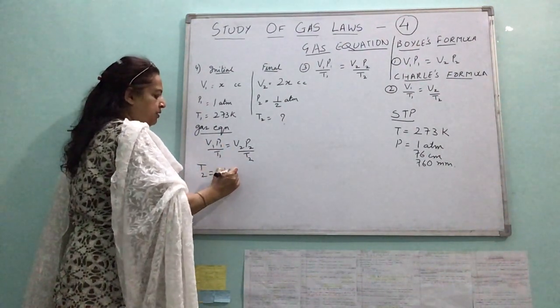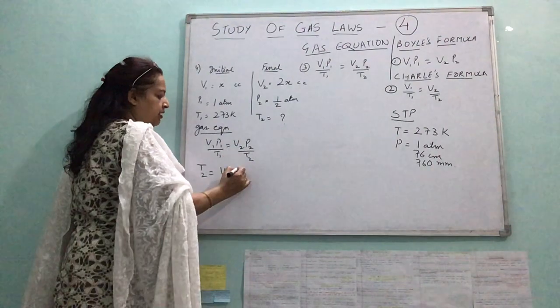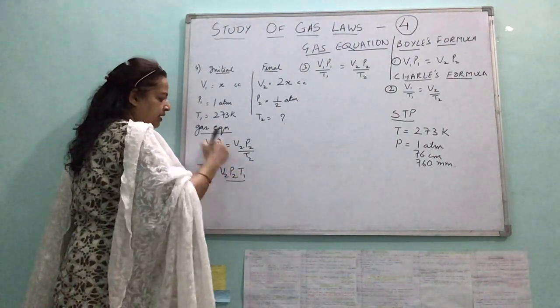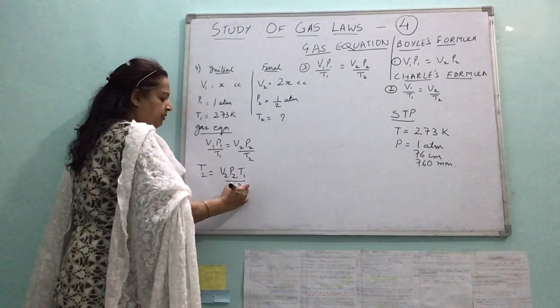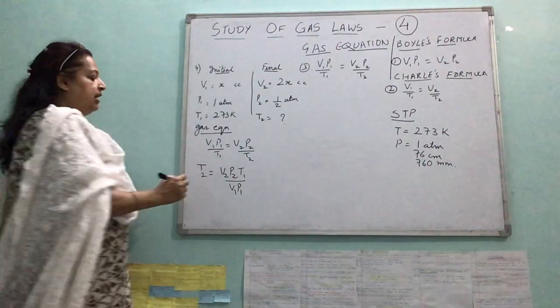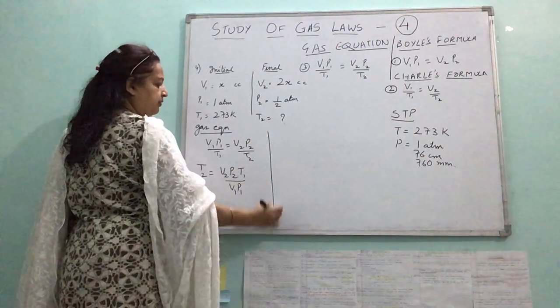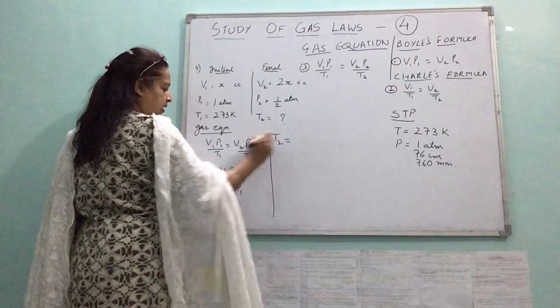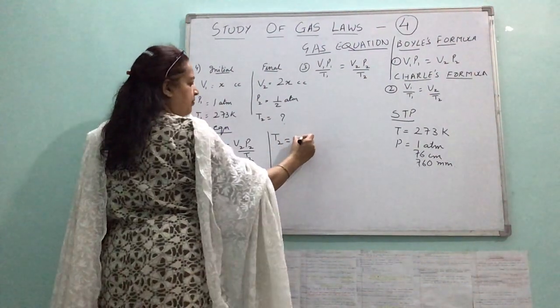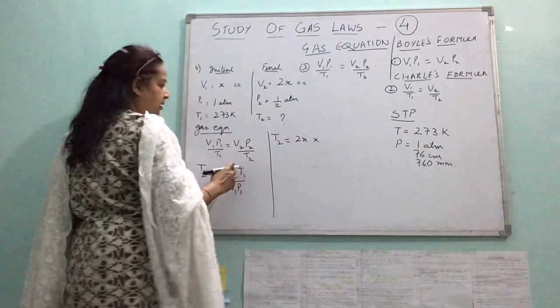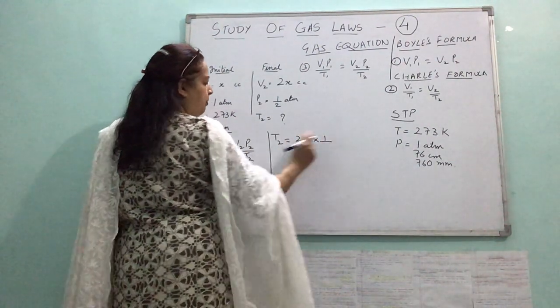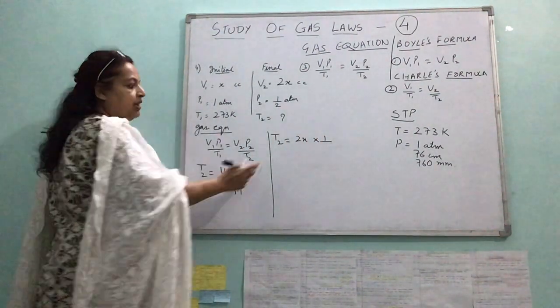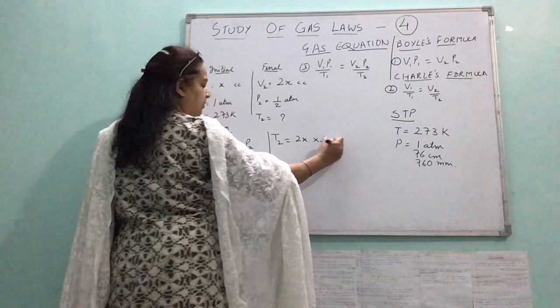Then it would be V2, P2, it is going there, P1 would go down. Alright, now substitute the values. V2 is 2x, P2 is half, all are multiplying, so we can directly put 2 in the denominator, no problem.